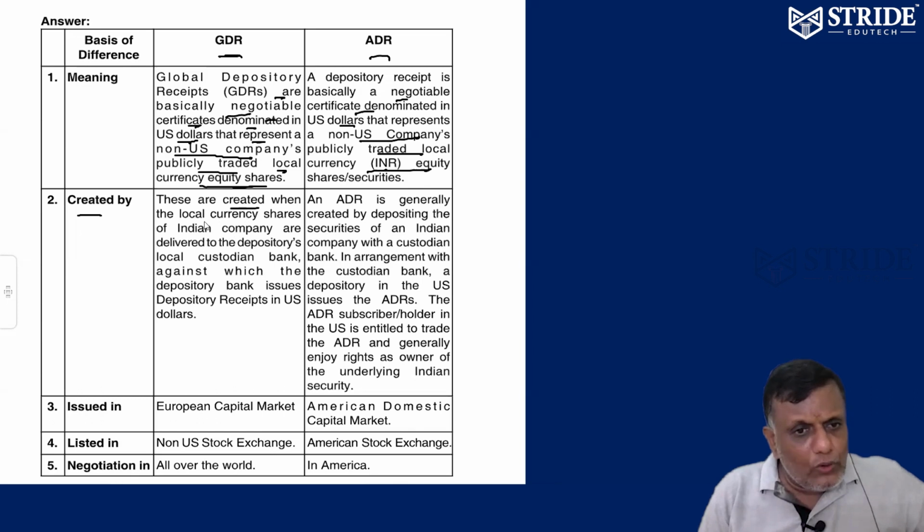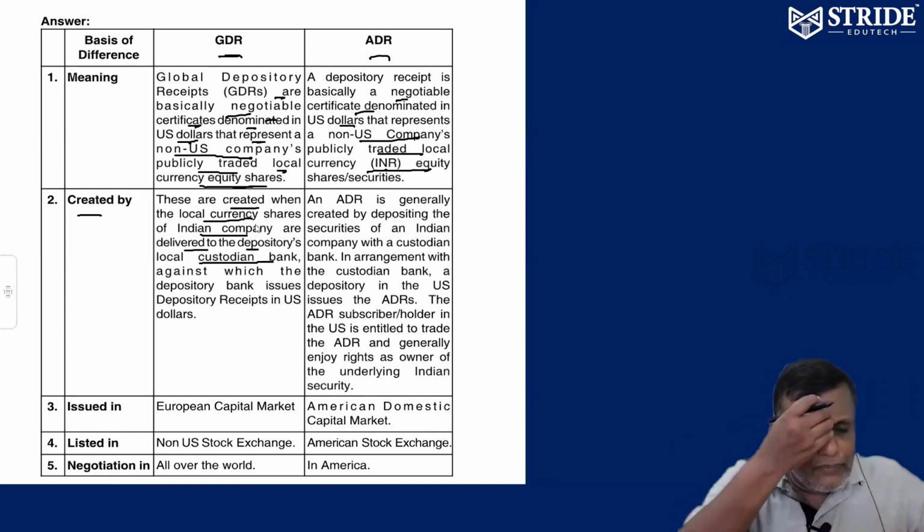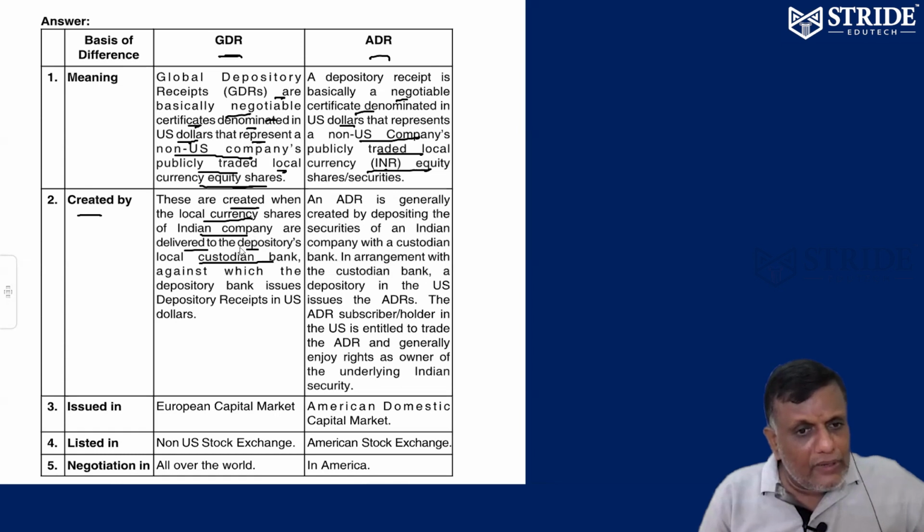It is created when local currency shares of an Indian company are delivered to the depositor's local custodian bank. The local custodian may be in the US.